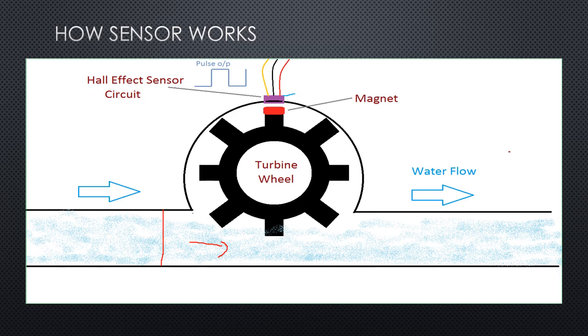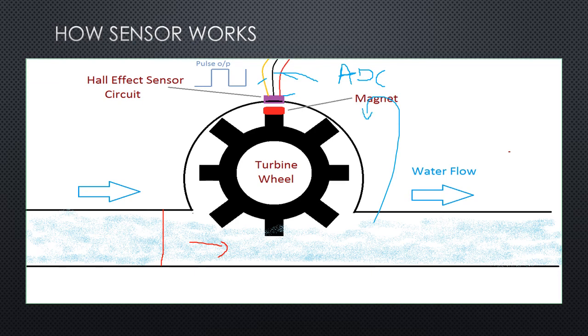As you can see, this red pin is VCC and this yellow pin is ground, and this one goes to the ADC pin of the Arduino, and from that it will be processed and displayed on the LCD if you want. What will be happening here is that as the water moves from left to right, this turbine wheel will rotate in this direction.